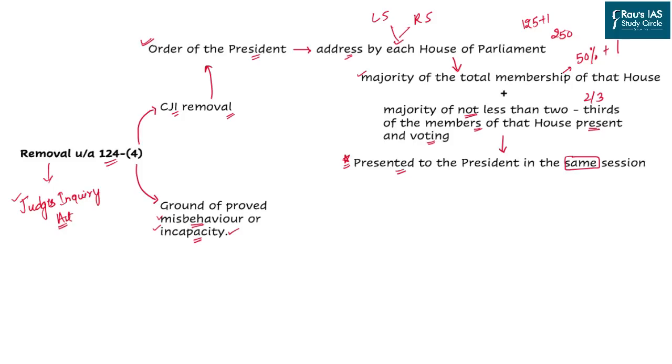The majority of total membership of that house, that is each house, Lok Sabha and Rajya Sabha, which includes 50% plus 1. This shows the majority of total membership. So if it is, let's say, 250 people in Rajya Sabha, it should be 125 plus 1. Apart from this, there should be a majority of not less than 2/3 of the members of that house who were present and voting on that day.